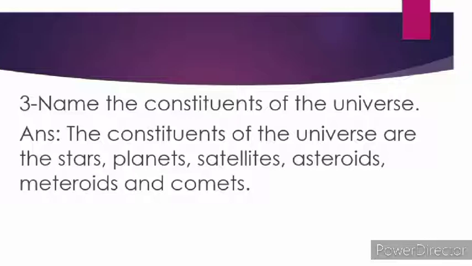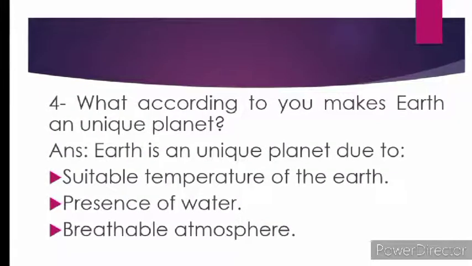Now what are planets? Planets are the heavenly bodies that revolve around the sun in fixed orbits. Now next is satellites. Satellites are the celestial bodies that revolve around the planets. Now what are asteroids? Asteroids are rocky celestial bodies that revolve around the sun. What are comets? A comet is an icy body which releases gas or dust. And what are meteoroids? A meteoroid is a solid piece of debris from the asteroids or comets that revolve around the sun.